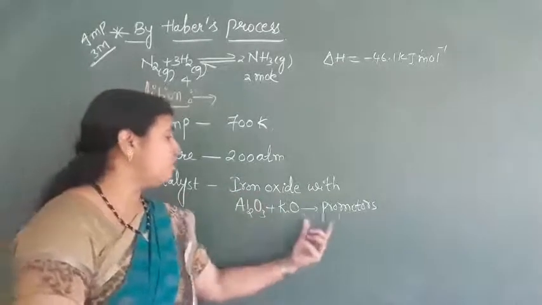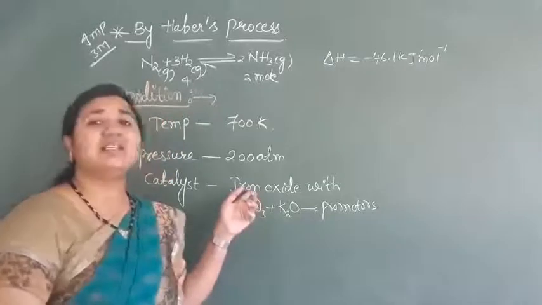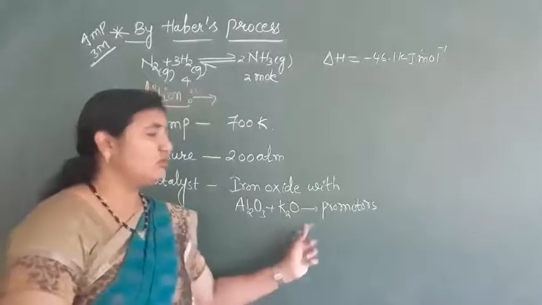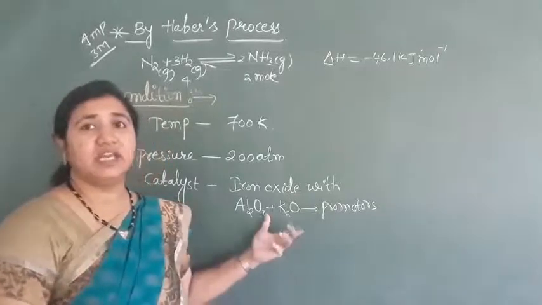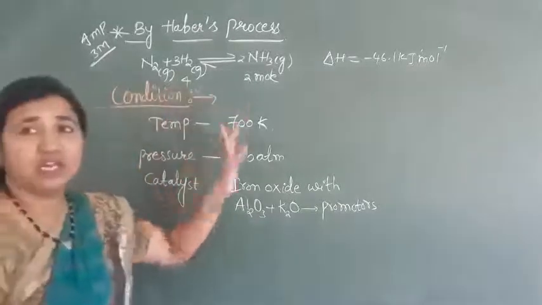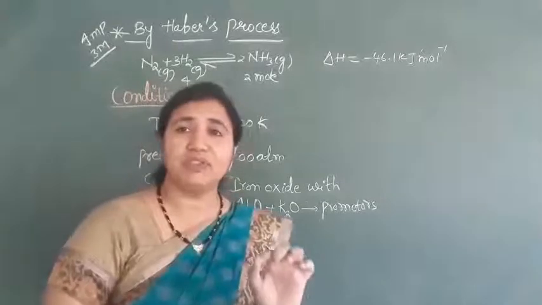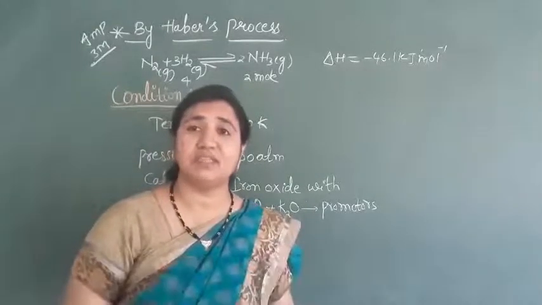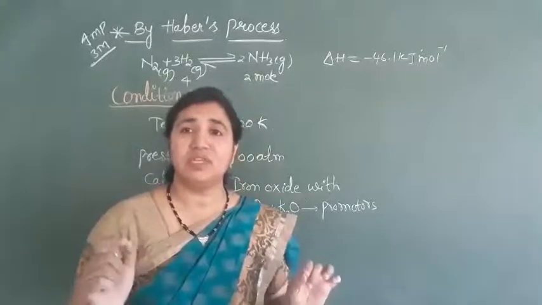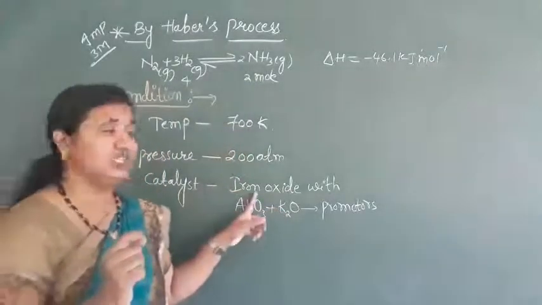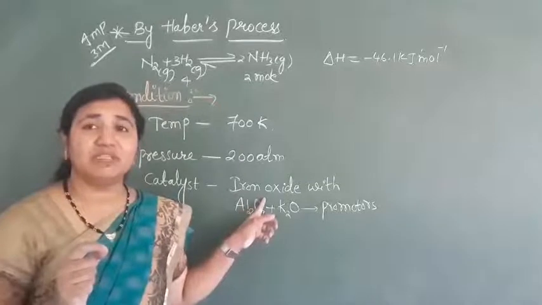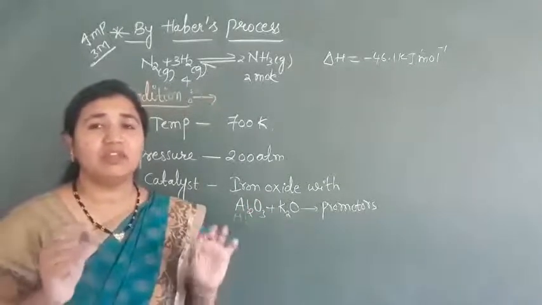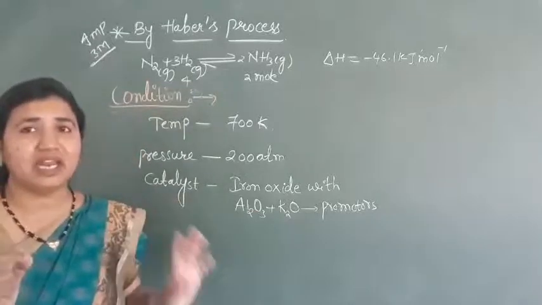But these promoters will increase the catalyst activity. So Al2O3 and K2O are what here? Promoters. Here we have to take pure nitrogen and hydrogen. No impurity should be there in that. If impurity is present, then those impurities poison the catalyst. Poison the catalyst means they will decrease the activity of the catalyst. So we have to take pure nitrogen and hydrogen here.